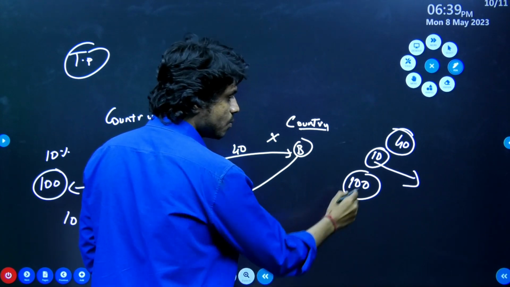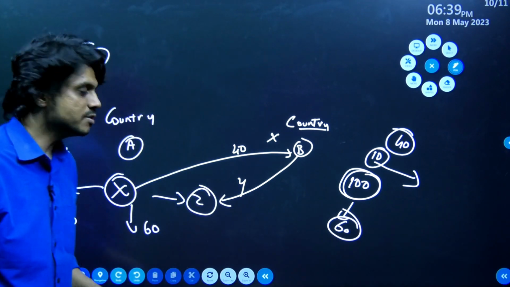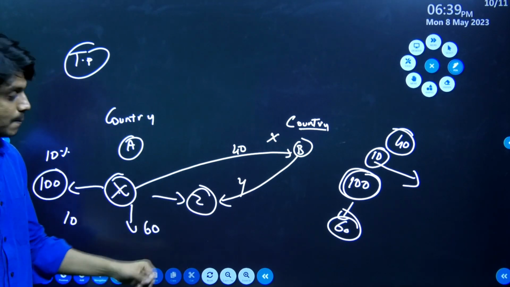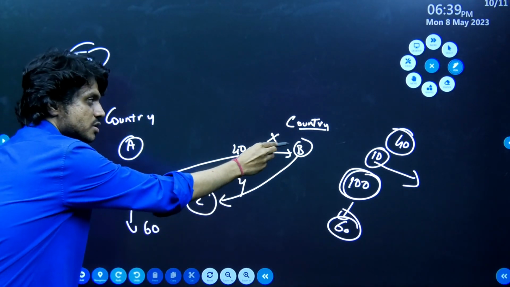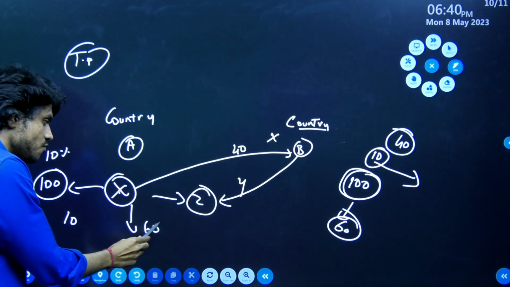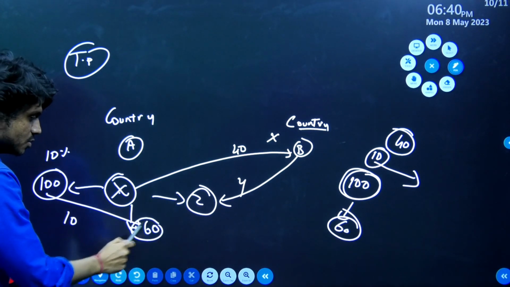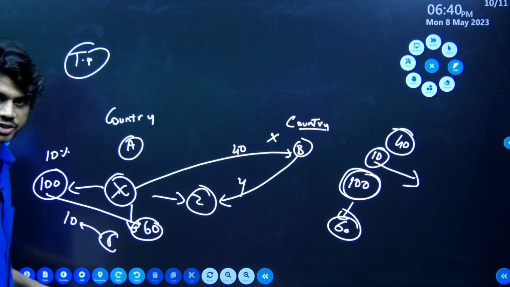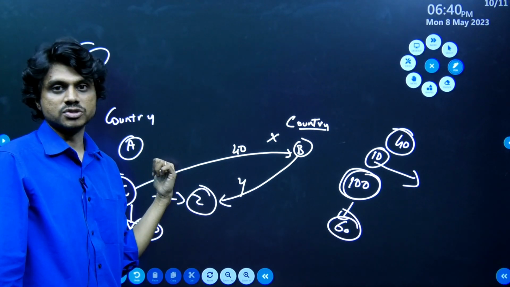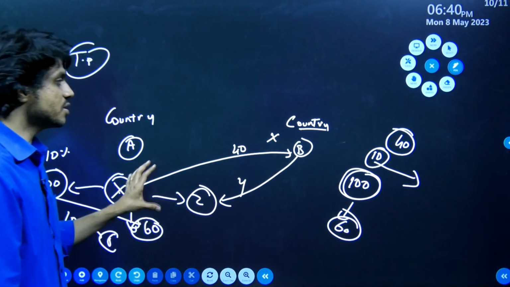So the overall profit, that is 100 rupees, will come down to 60 rupees. How is this happening? Because company X is present both in country A and country B. By inflating the input cost that is used from the same company X in country B, the profit instead of 100 will be shown as 60, and the tax will be paid on the 60 rupees, that is 6 rupees. 4 rupees is reduced. Now you can understand this. What if it is 1 crore or 100 crores? So a huge amount of tax is being lost to India, which is called transfer pricing.